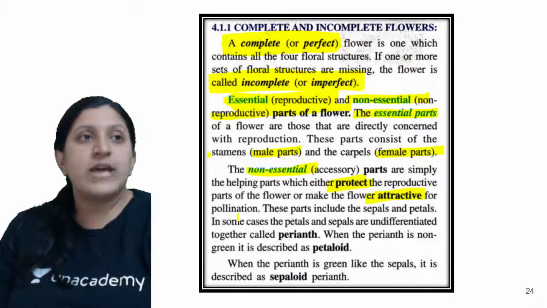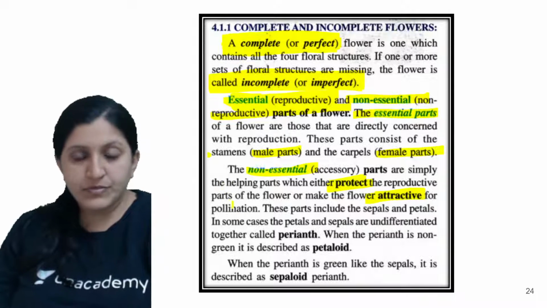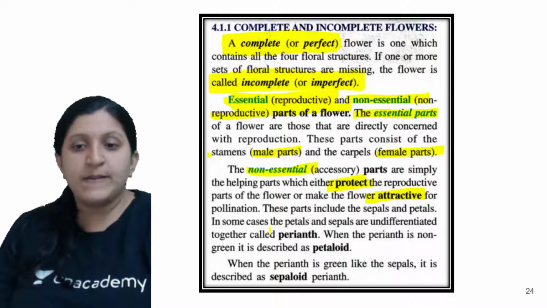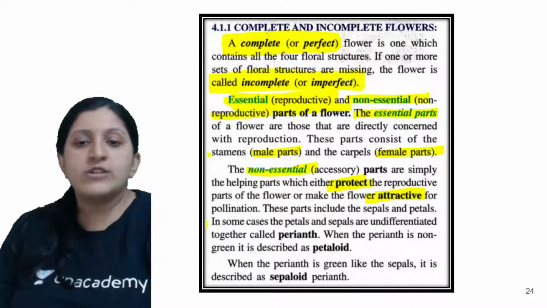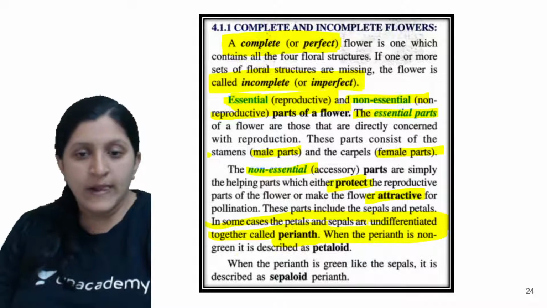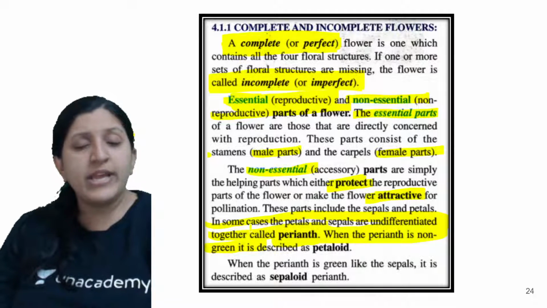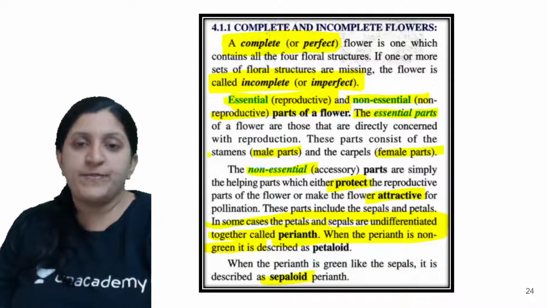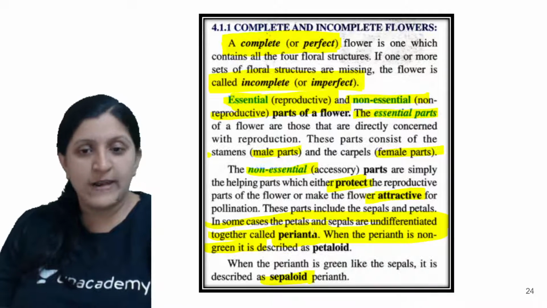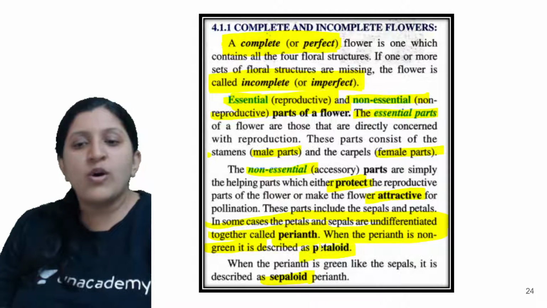Then you can see there is a growth, the nectar formation will be there, scent formation. So these parts include the sepal and petals. In some cases the petals and sepals are undifferentiated together, and that is called a perianth. But when the perianth is non-green, okay, if it is green anyway it is called a sepaloid. If it is non-green, because the petals are colorful, so they are not green, and that's the reason we can also call this a petaloid.